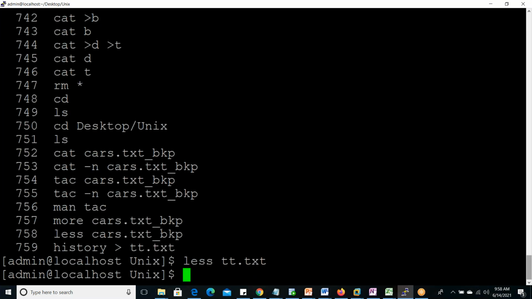So if anybody is asking how to display a file, all are telling the cat command. So you can explain in this detailed way: cat command, more command, less command. The cat command is basically used for short file display. More and less commands are basically used for big file display. If we want to see forward only, then more is sufficient. If we want to see forward and backward both, then we have to use the less command.